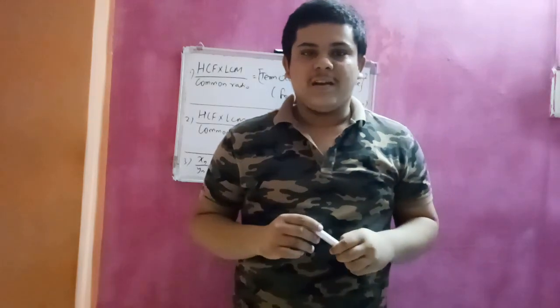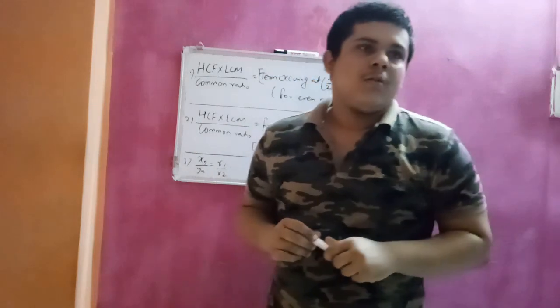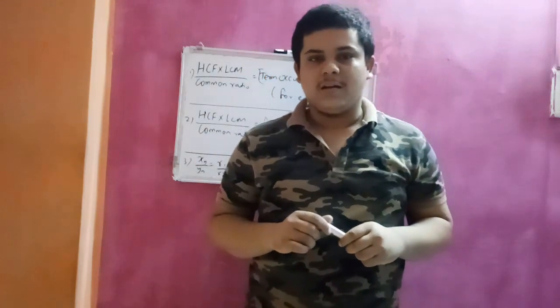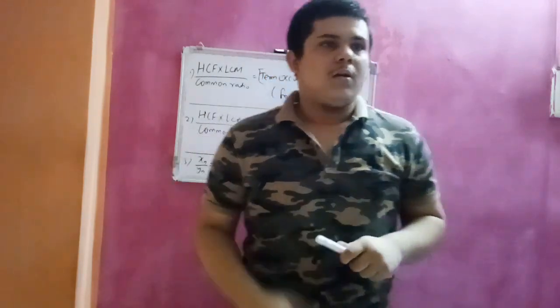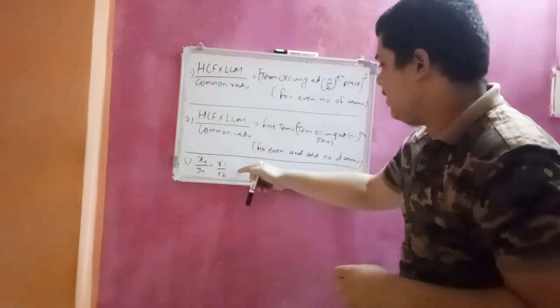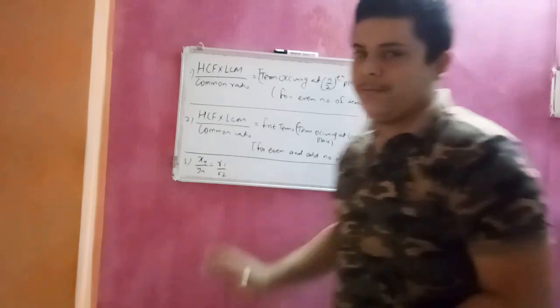The name of the topic is the relation between last terms and common ratio of two different geometric progressions, that is S1 and S2, for a finite number of terms. This is my own work. This is my second research paper, which I published in the month of March 2020. In my first research paper, I already told that using that relation, I made this, and this relation is for my second research paper.